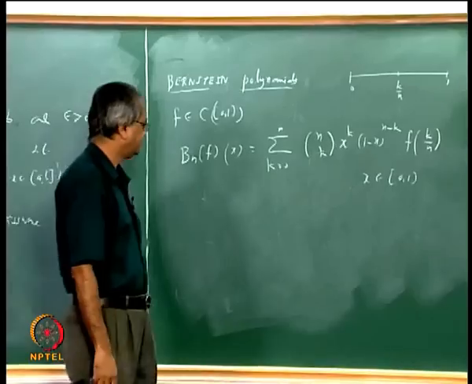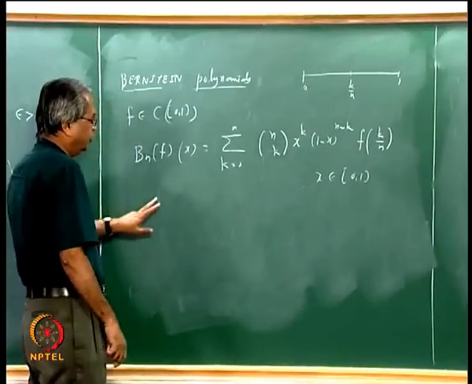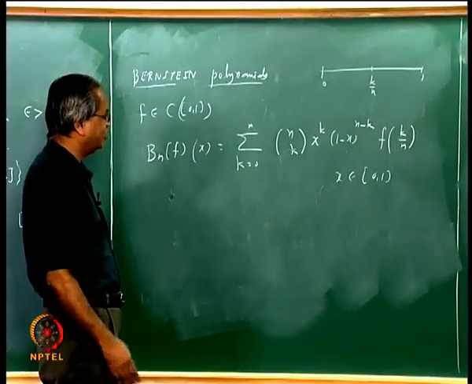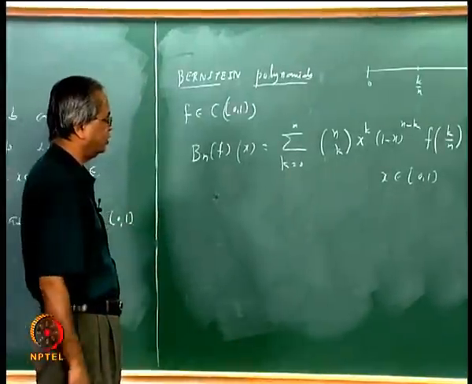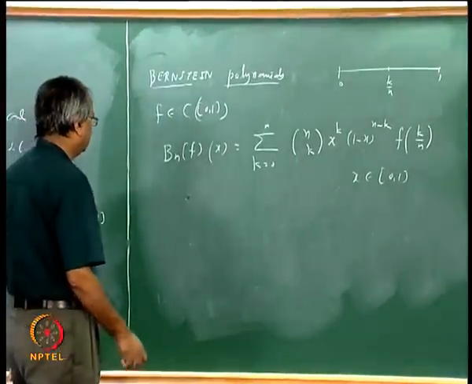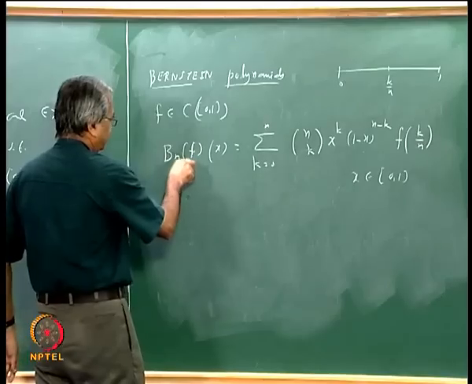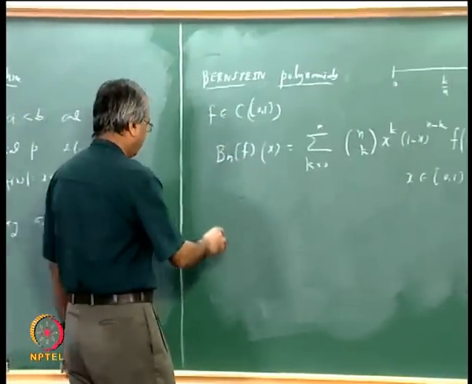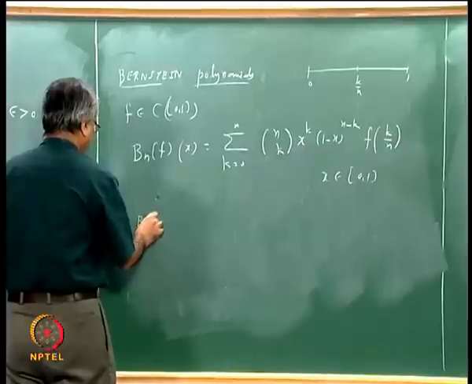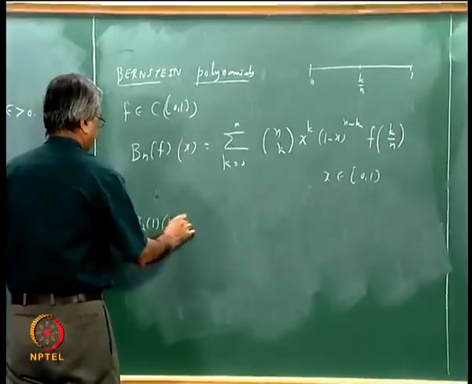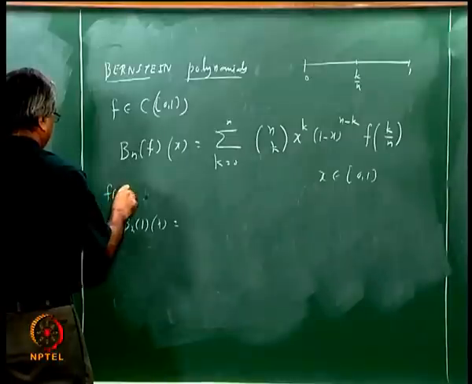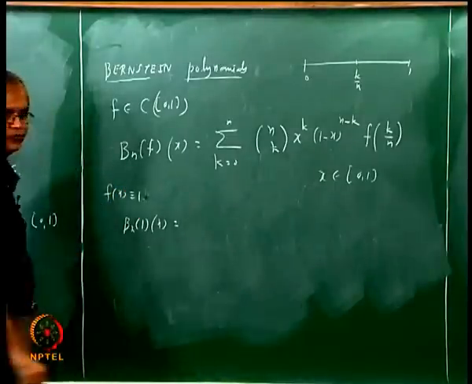Alright. Now before proceeding further, we will need some properties of one special case of these polynomials. So suppose I take f as the constant function 1. What will it be? It will be B_n 1 of x, that is, you take f(x) as the constant function 1.